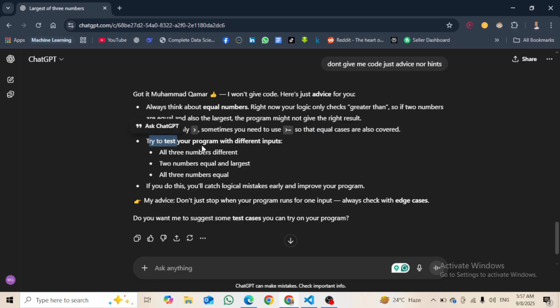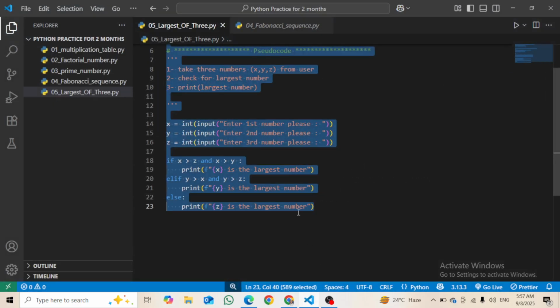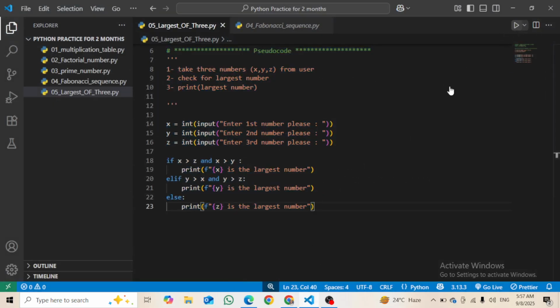Try to test your program with different inputs, all three inputs different, two equal and largest, and all three numbers are equal. If you do this, you catch logical mistakes early and cases.